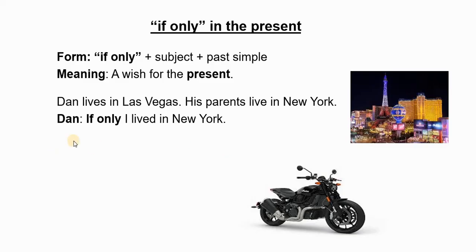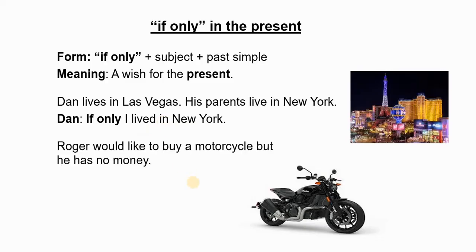Yes? So this is the present. If only I lived in New York. It's the past simple, but the meaning of this is he wants to live in New York in the present.